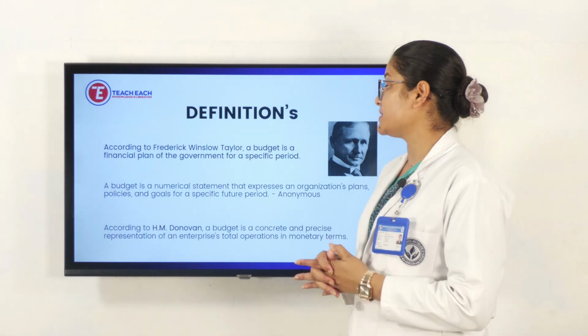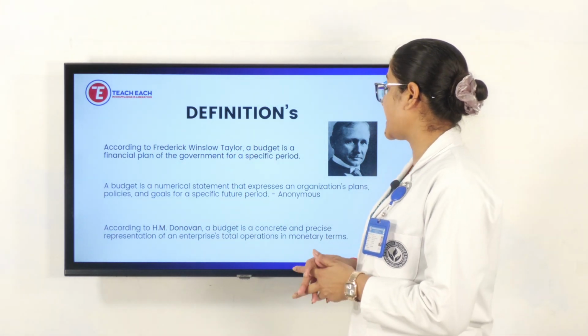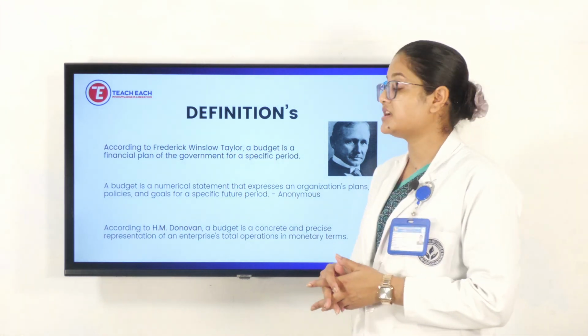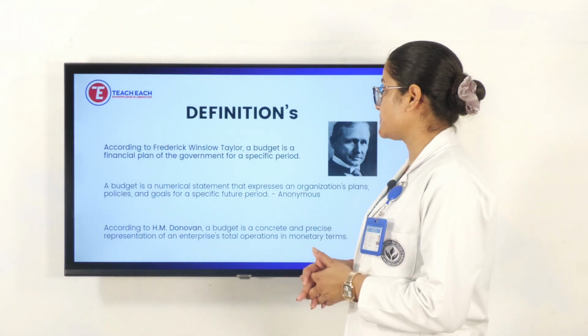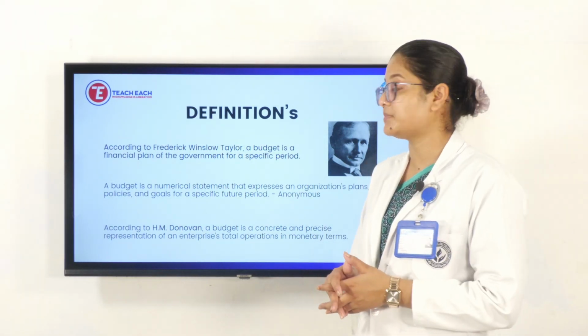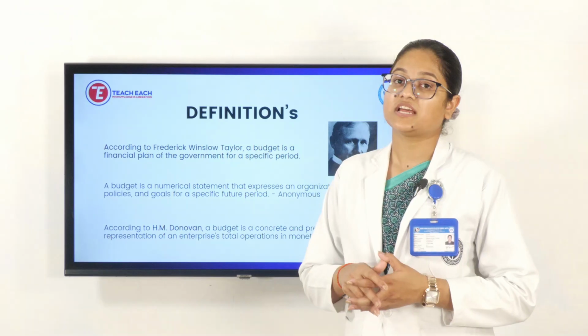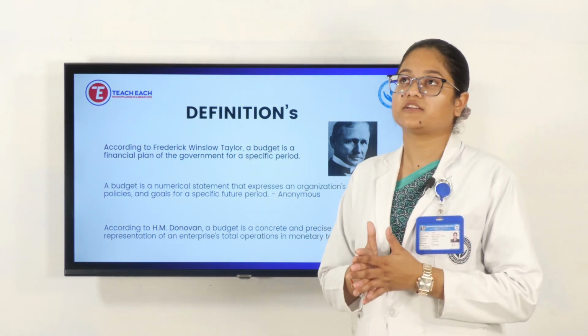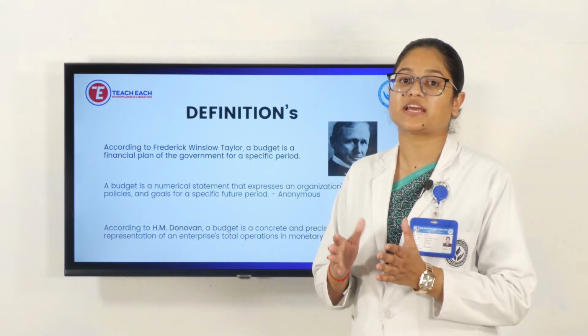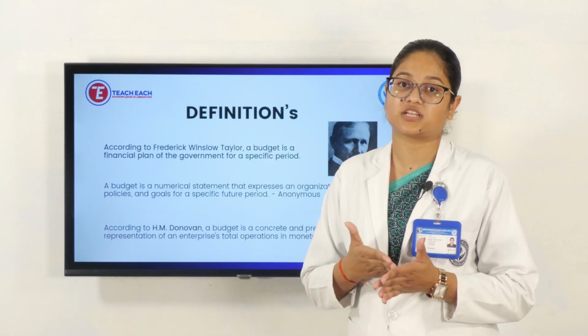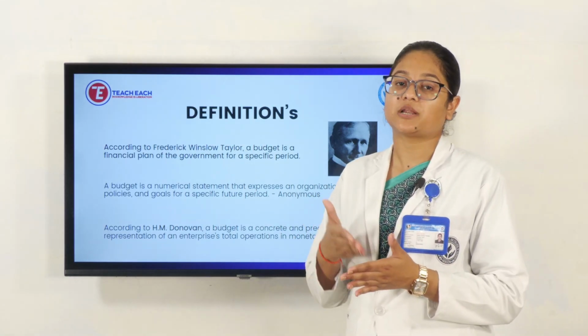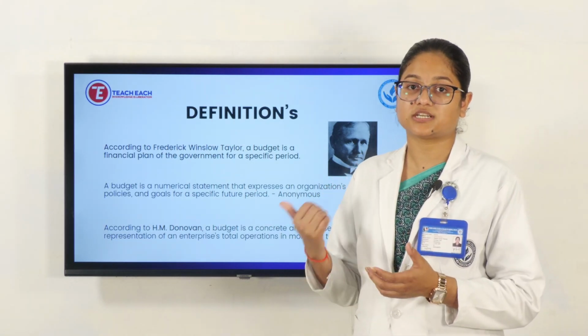Next definition: a budget is a numerical statement that expresses an organization's plan, policies and goals for a specific future period. That was given by an anonymous author. It means that if we take any organization, for one academic year, there will be a plan and, according to that plan, the policies. So that is according to anonymous.